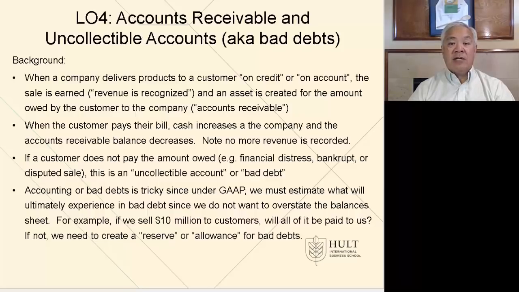But we do have a reduction in an asset. No longer does somebody owe us $100, they paid us off the $100. Cash goes up $100, and accounts receivable goes down by $100. We've kind of closed the loop. At that point, we got $100 in cash, and through the 2 transactions, we recorded $100. So life is good. Now, what happens if a customer does not pay the amount owed?